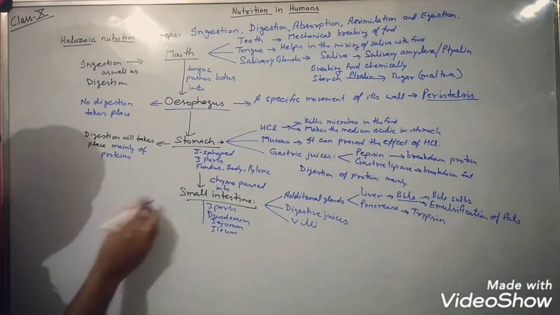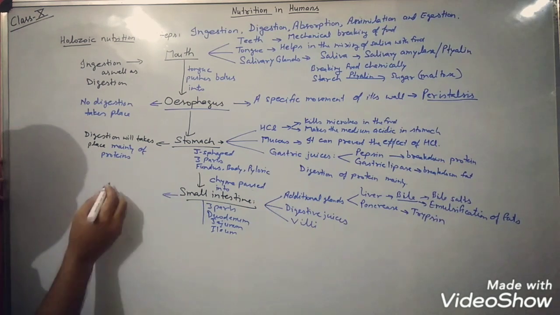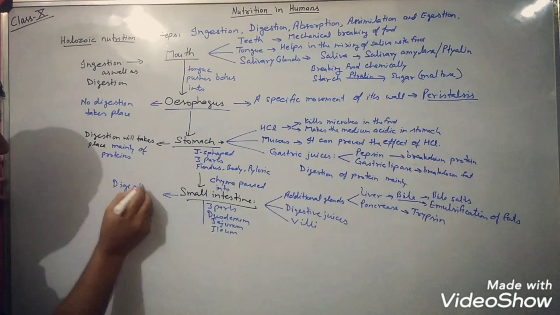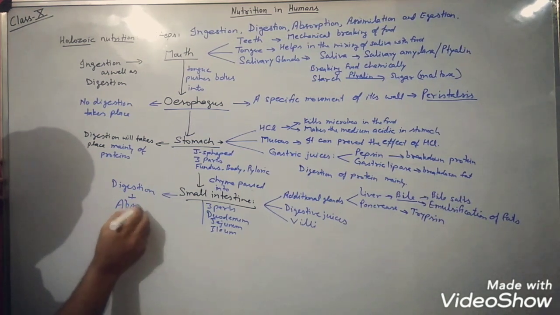When we talk about the small intestine, we will see two different functions of the small intestine. The first one is the digestion process, and the second one is the absorption process.